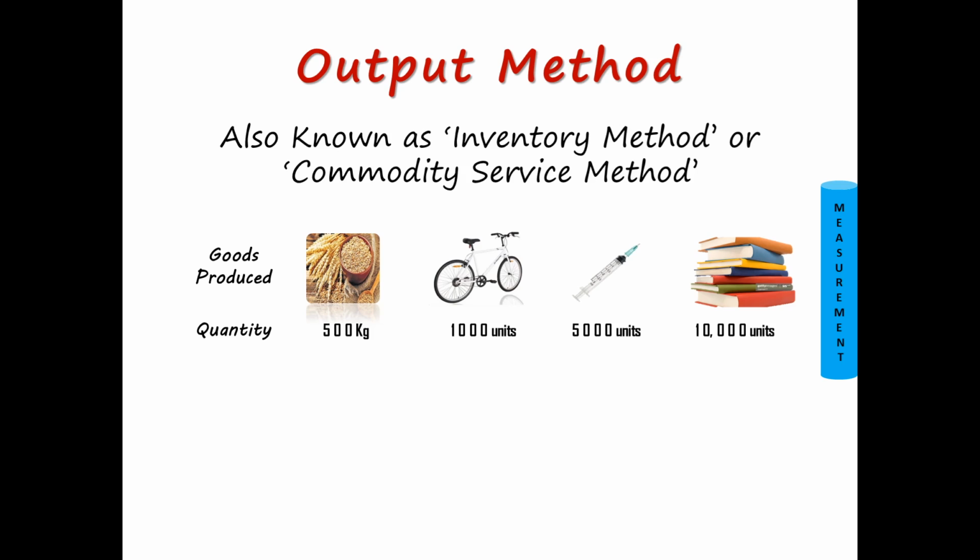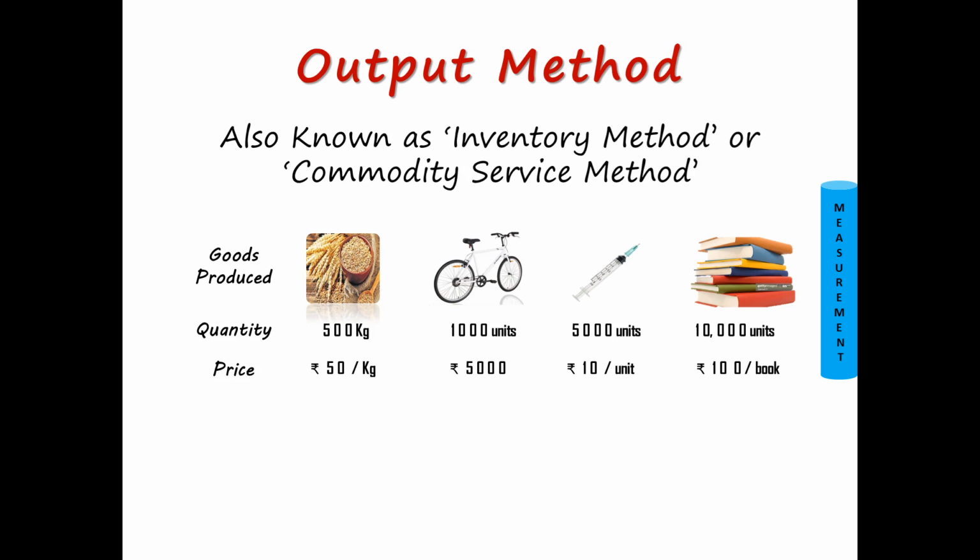So here we are having the goods and their quantity. Now let us move ahead to understand the price. So what is the price of wheat? On assumption, let us say 1 kg of wheat is 50 rupees, 1 unit of cycle is 5000 rupees, 1 unit of syringe is 10 rupees, and 1 book is 100 rupees. We have just assumed over here. The actual prices may differ. This is just for simplifying to understand what is output method.